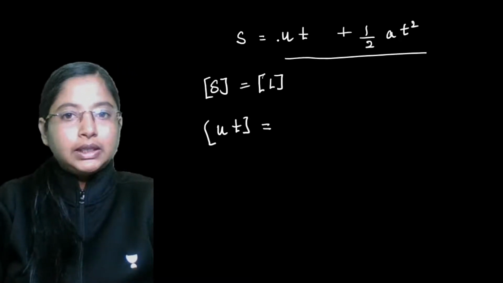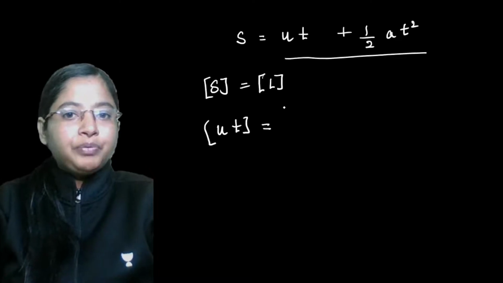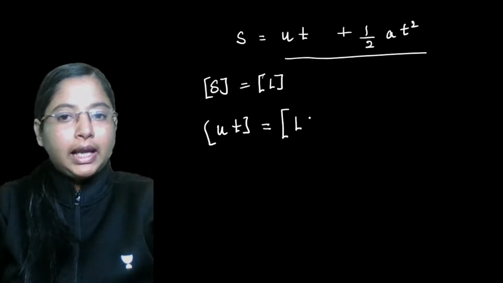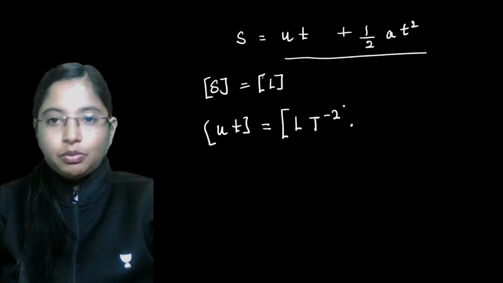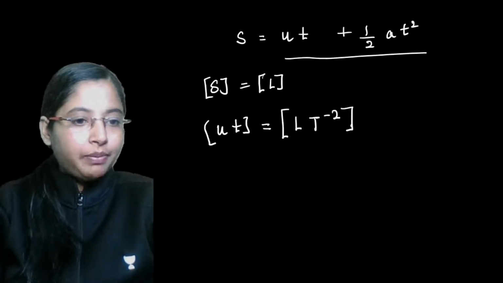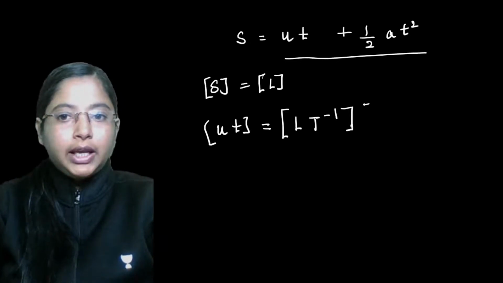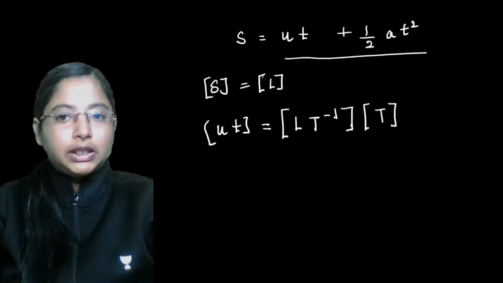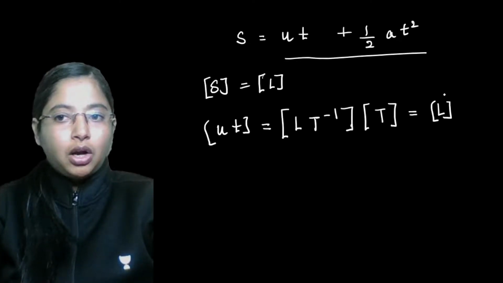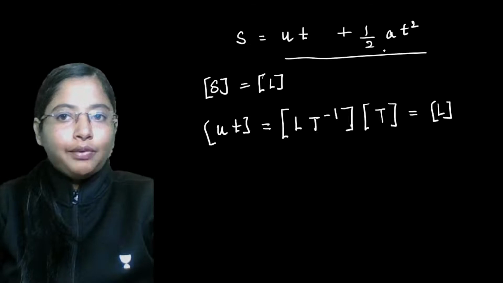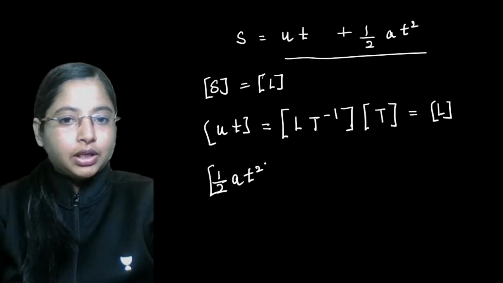u is nothing but velocity in this case. The dimension of velocity is L t to the power minus 1, right? Into the dimension of time, which is T. So what do we get for the term u into t? We get L. Now the next quantity we have is half at square.